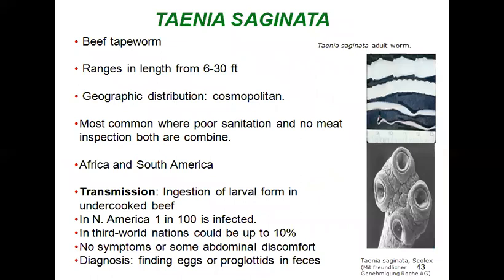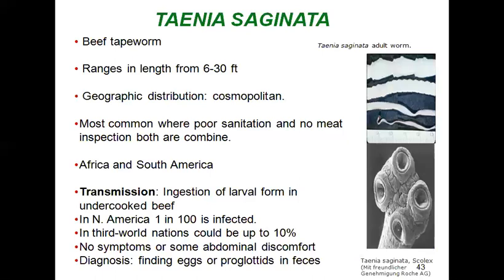Taenia saginata, the big tapeworm, ranges in length from 6 to 30 feet. Geographical distribution: most common where poor sanitation and no meat inspection are combined, in Africa and South America. Transmission is by ingestion of larvae from undercooked beef.